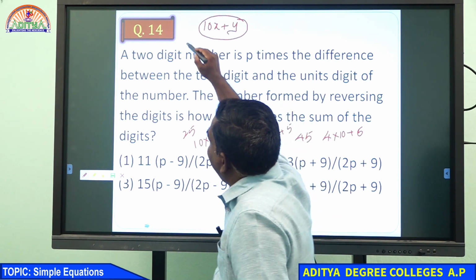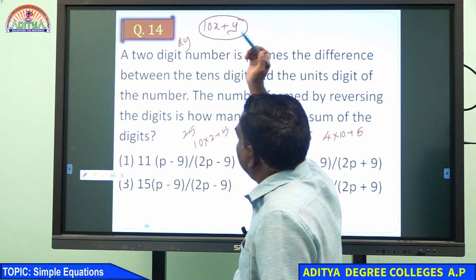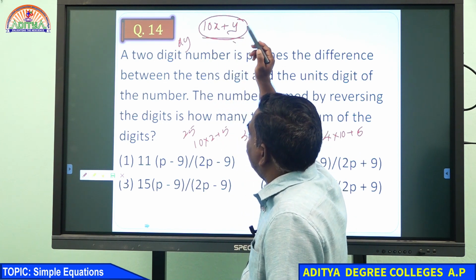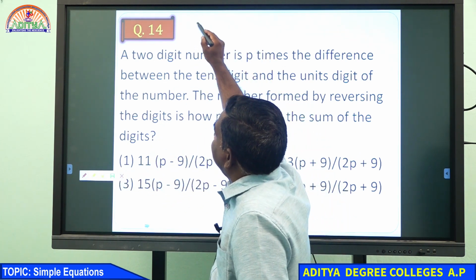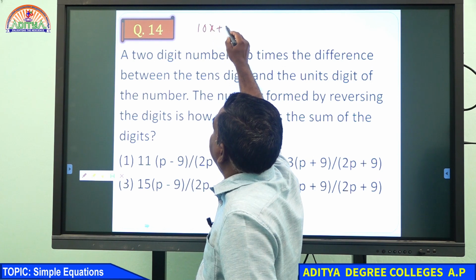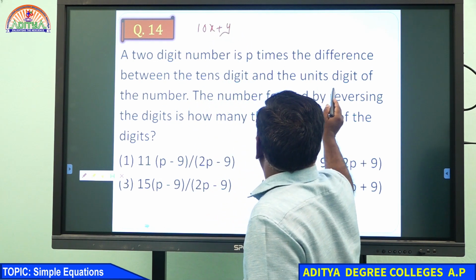Like that, xy is 10 into x plus y. This is the general format of a 2-digit number, 10x plus y. So this is the 2-digit number given.